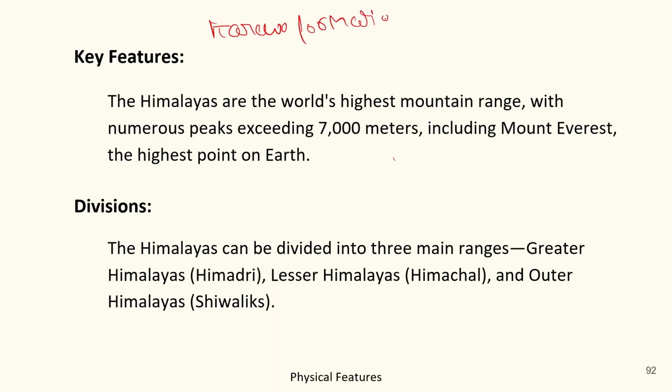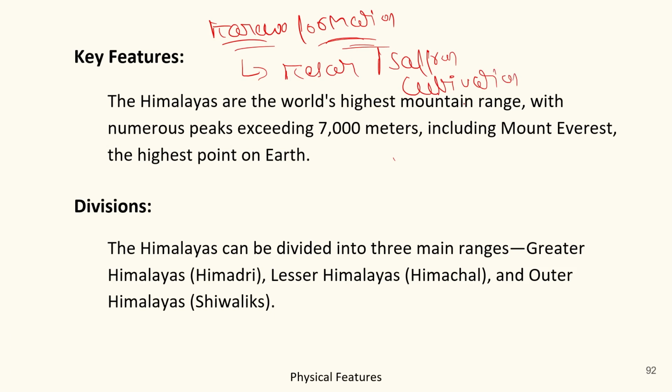It's like Kareva formation. Basically, Kareva formation is used for Kesar or saffron cultivation, and India is very famous in Kesar and saffron cultivation, especially the Kashmir region of India.